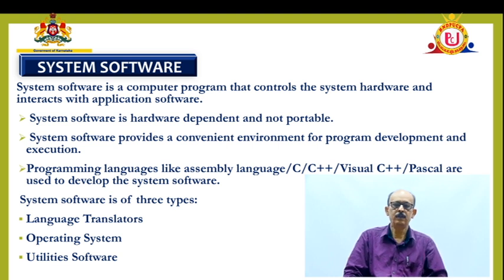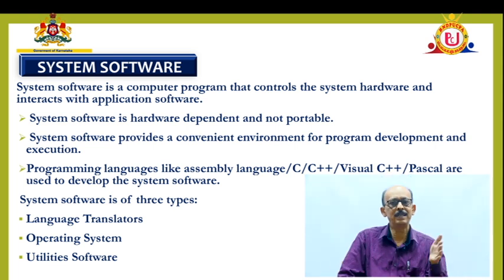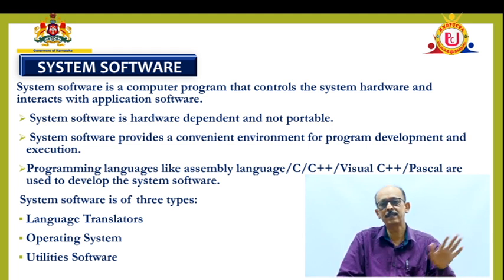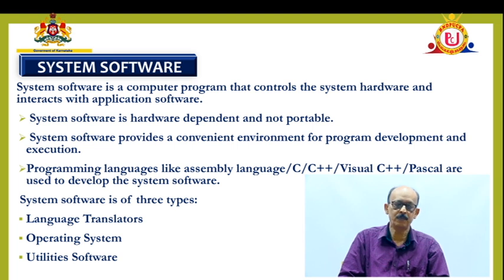Say for example, when you give an instruction, that instruction will be translated into the machine understandable form. Maybe you have something to be stored in the memory. Of course, operating system does that job. Where to be stored and how it is to be stored, it is the job of the operating system. That is called the system software.